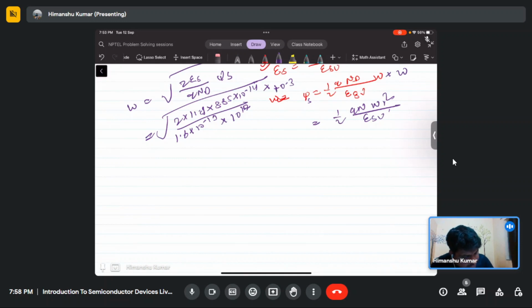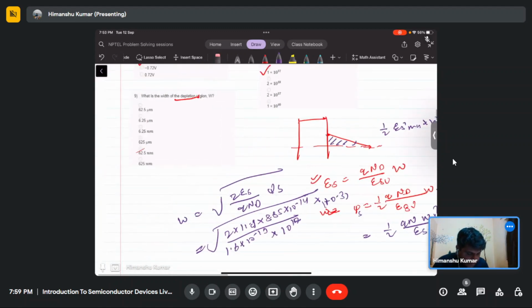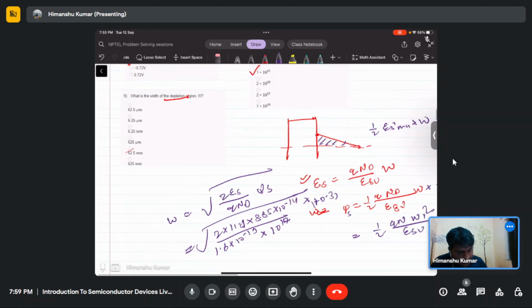You take the mod of this, then you can find the surface potential. So if you solve it correctly, the width of the depletion region will come out as around 62.5 nanometer.